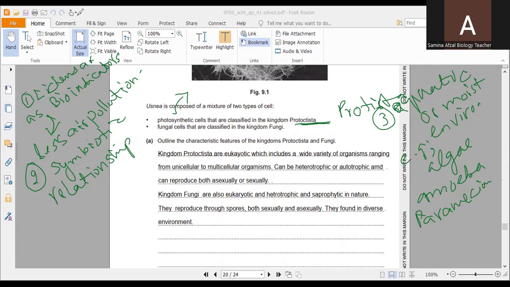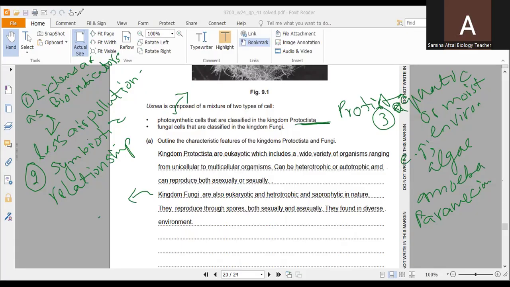Now the next is the kingdom fungi. Again, they are also eukaryotic organisms, that is, the cell possesses a nucleus and membrane-bound organelles. They are heterotrophic, opposite to Protoctista.